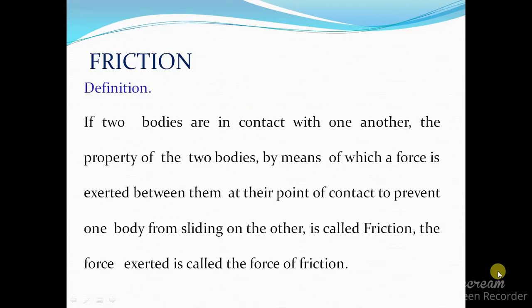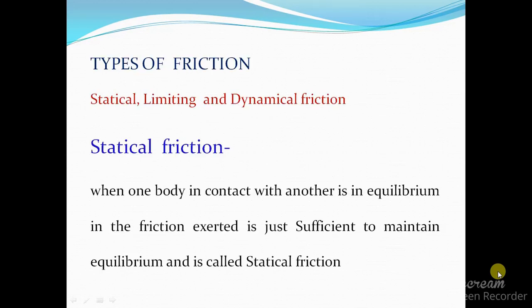Here we discuss the topic friction. First one, the definition of friction. If two bodies are in contact with one another, the property of the two bodies by means of which a force is exerted between them at their point of contact to prevent one body from sliding on the other is called friction. The force exerted is called the force of friction.